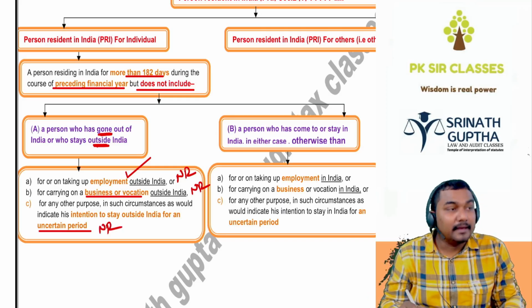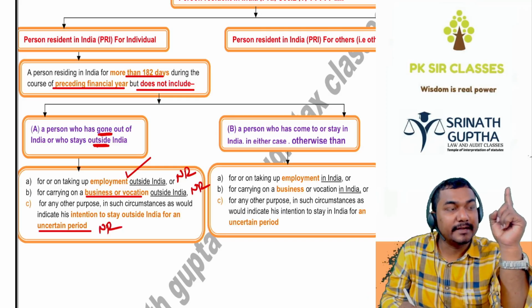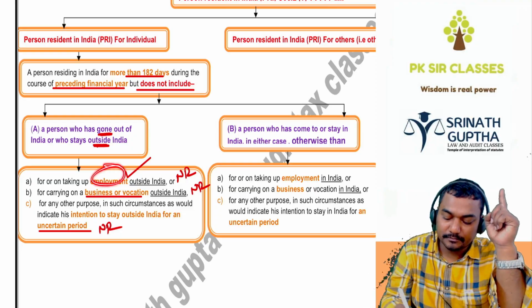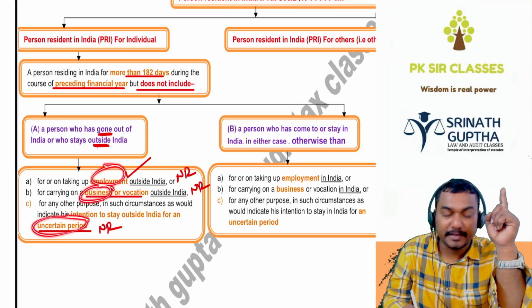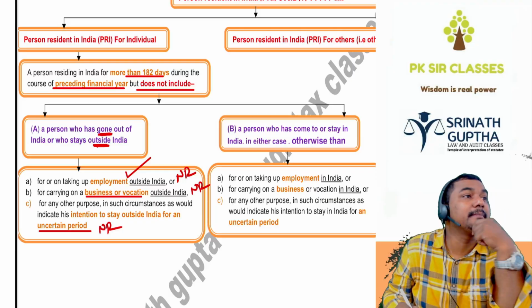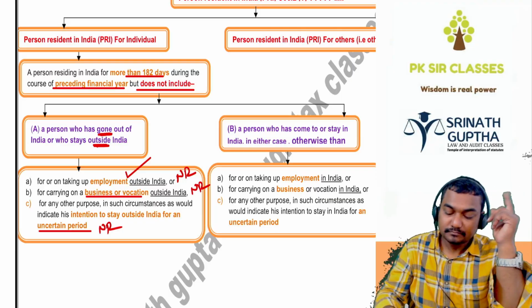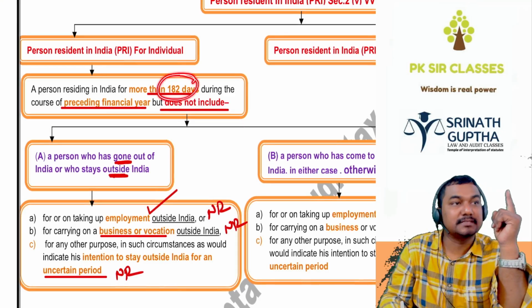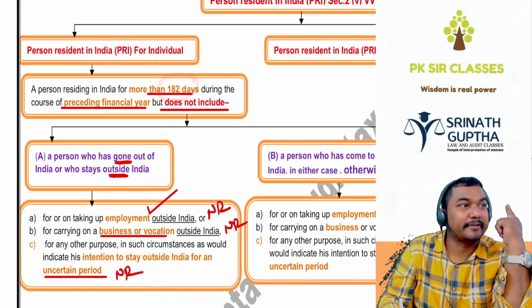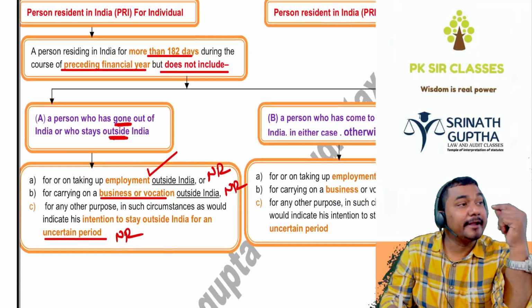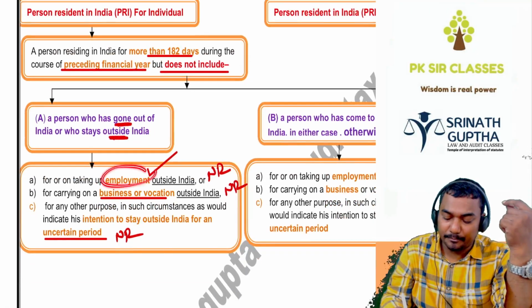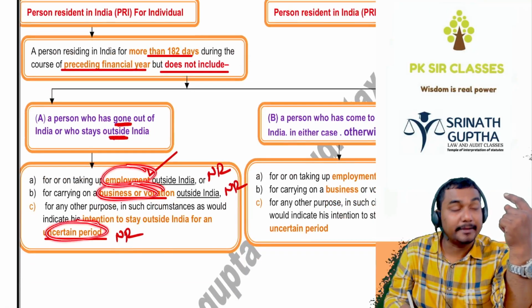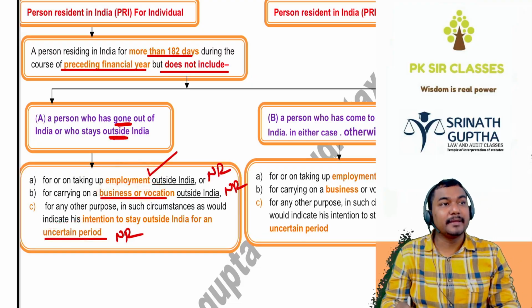Non-resident. So if an Indian goes outside India for employment, for business, or for an uncertain period, he will be non-resident. Generally, a person resident in India is one who stays more than 182 days in the previous financial year. But if an Indian goes outside India for employment, for business, or for an uncertain period, he will be non-resident.